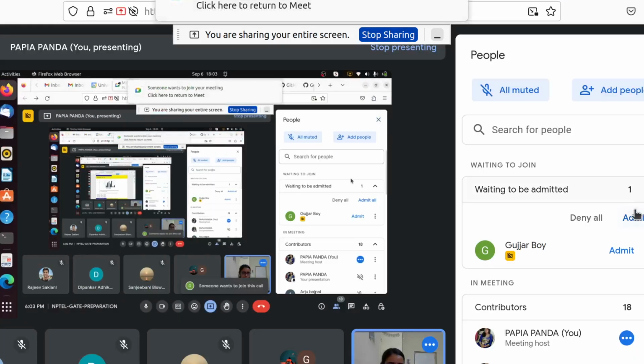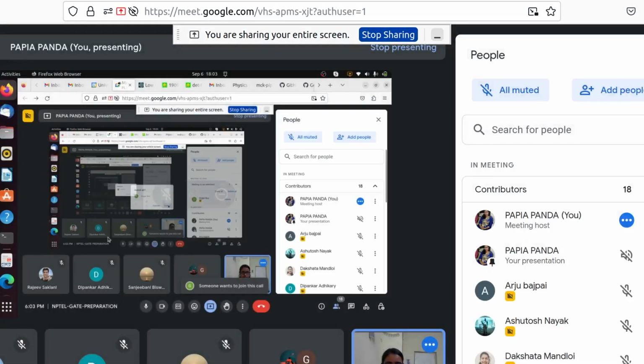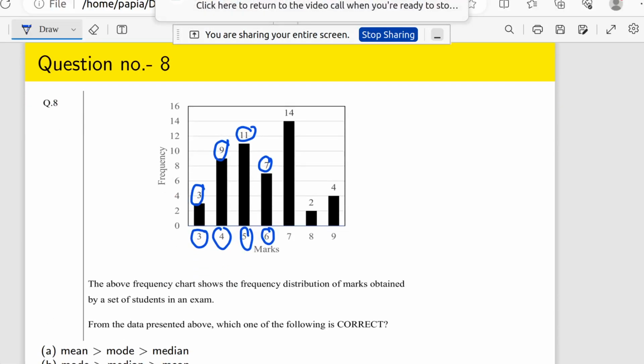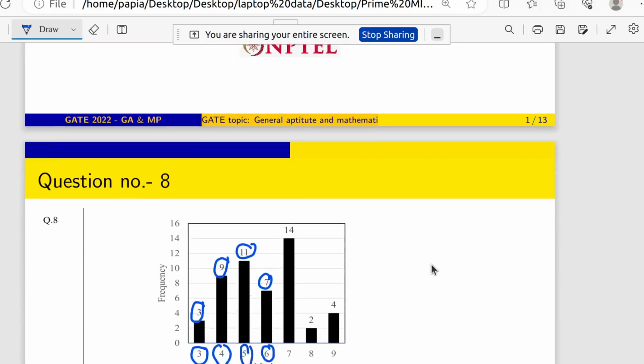Yes. So they are asking what will be the correct answer among these 4 options: mean greater than mode greater than median, and so on. In statistics we already know what mean, median and mode are. So they are asking which one will be the correct combination. Mean will be greater than mode, or mode will be greater than median, or so on; among these 4 options one will be correct. So for that we have to know what the mean, median and mode are.